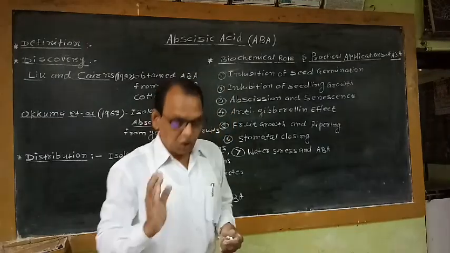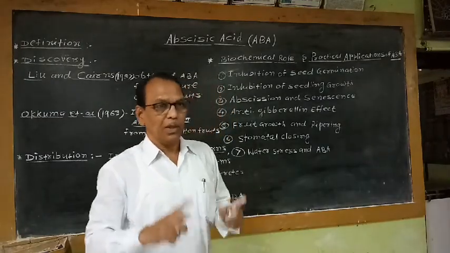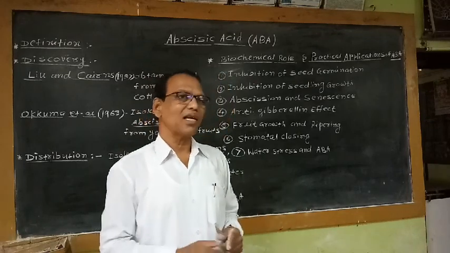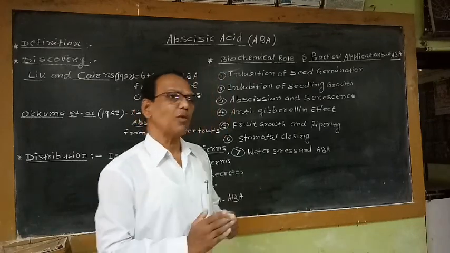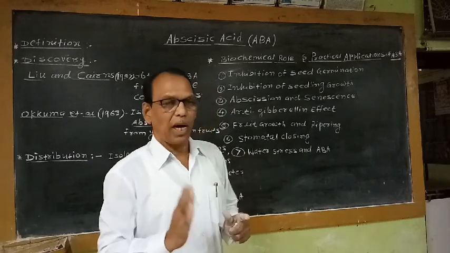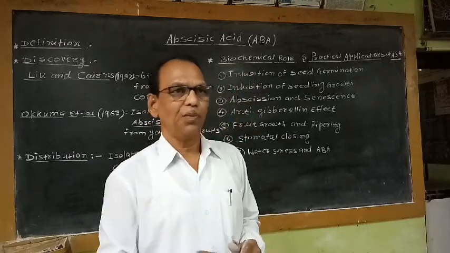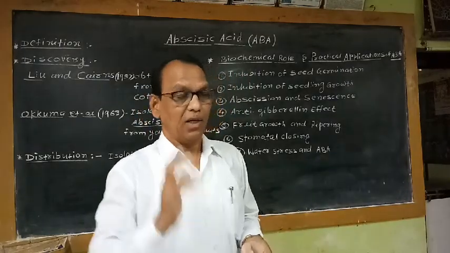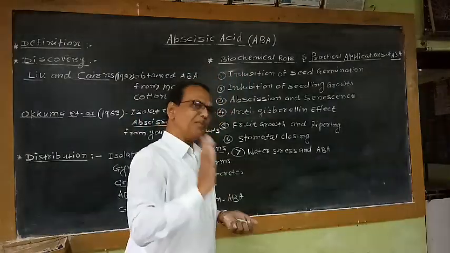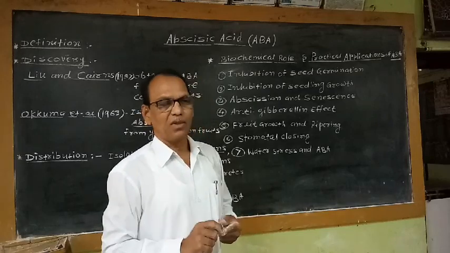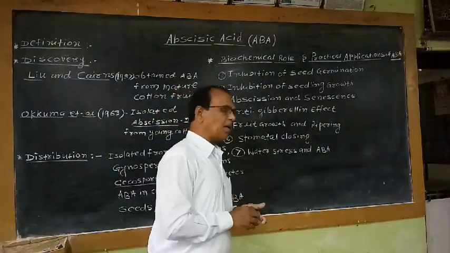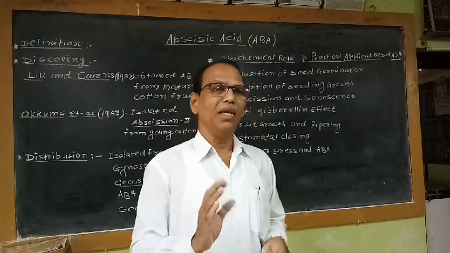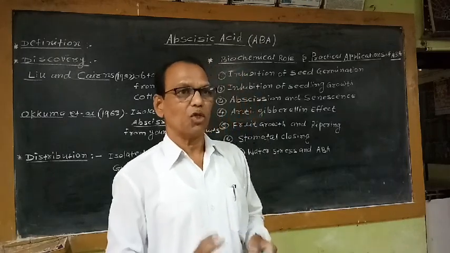That means due to high ABA content in the axillary buds as well as terminal buds, the growth is suppressed. Which high content? ABA high content. That means the high ABA content is maintained by auxins, which is responsible for inhibition of buds in many woody angiosperms.